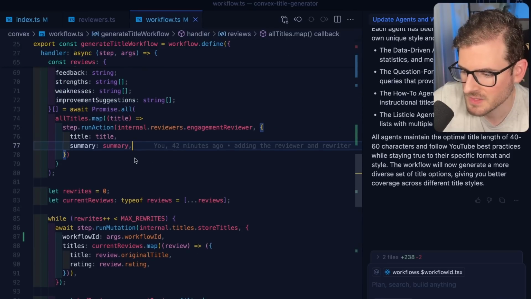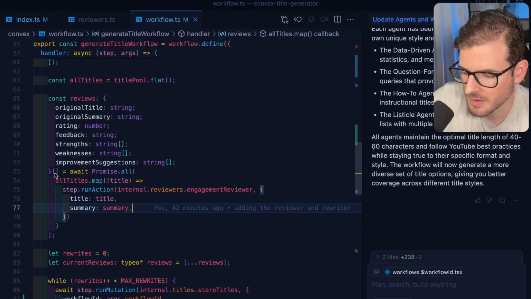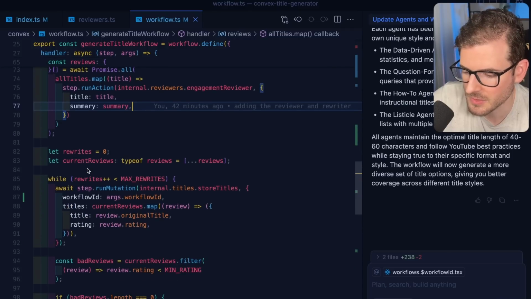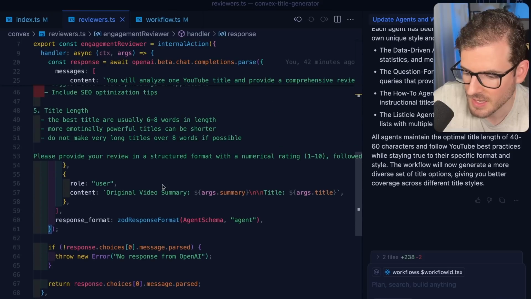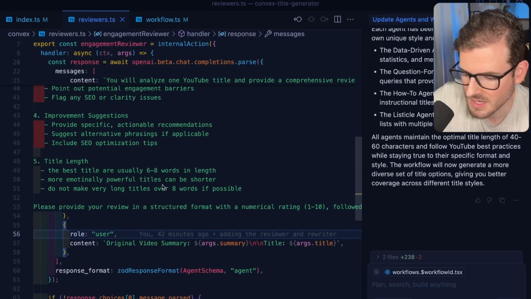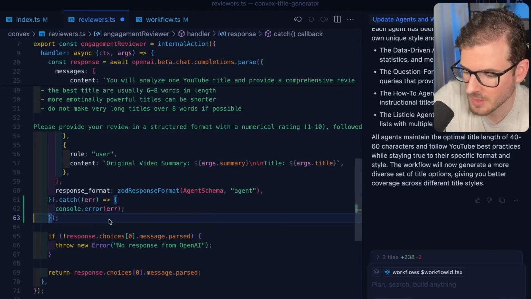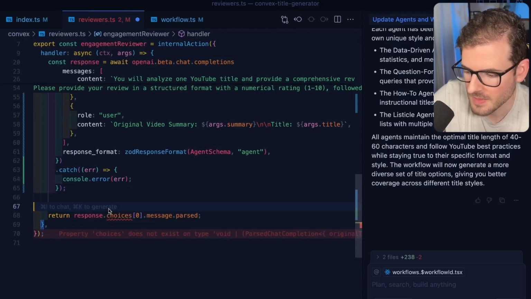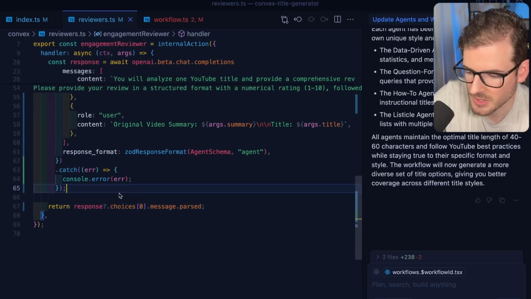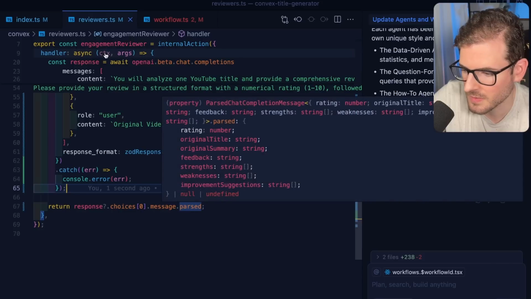I'm trying to think, if this thing were to throw an exception, we could just have an empty thing here, and then we could filter out the bad reviews. Or we could try to add logic to not have it potentially fail out. It's saying that the content length was too long. I might just catch an error for right now and log it. And then this could potentially just return undefined.